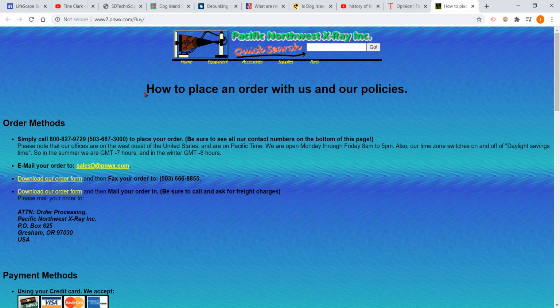I mean, they do have a little bit of a flashy graphic there, but it does not look nice and new with nice menu buttons up at the top or down the side, or videos, or different photos that scroll and things like that. It looks very old. They could be credible. I don't know. You would have to call them up and find out. So I'm not going to say that this company is not credible, but this is just an example of what an outdated site might look like. So be wary of that.